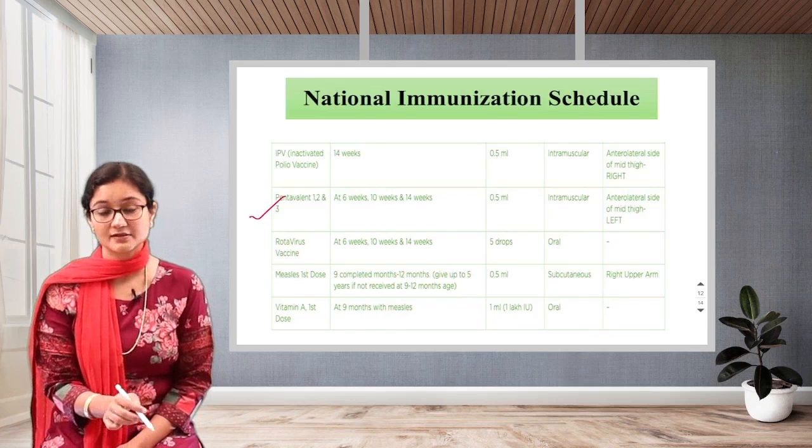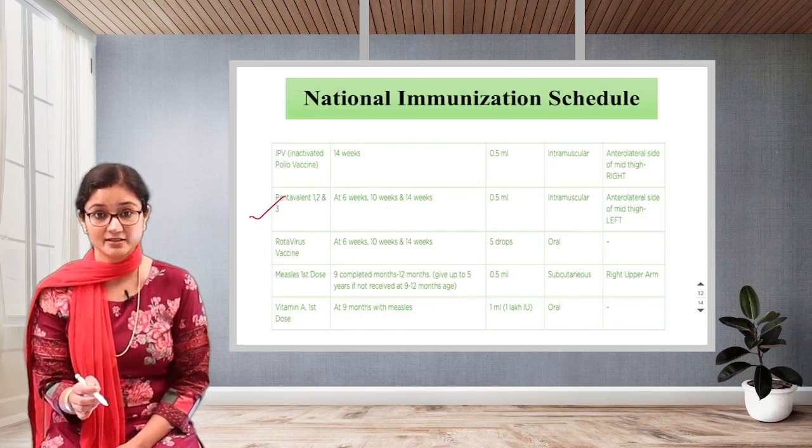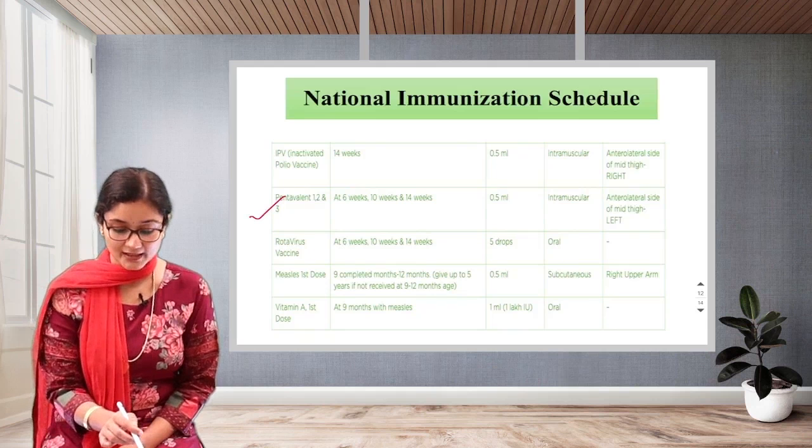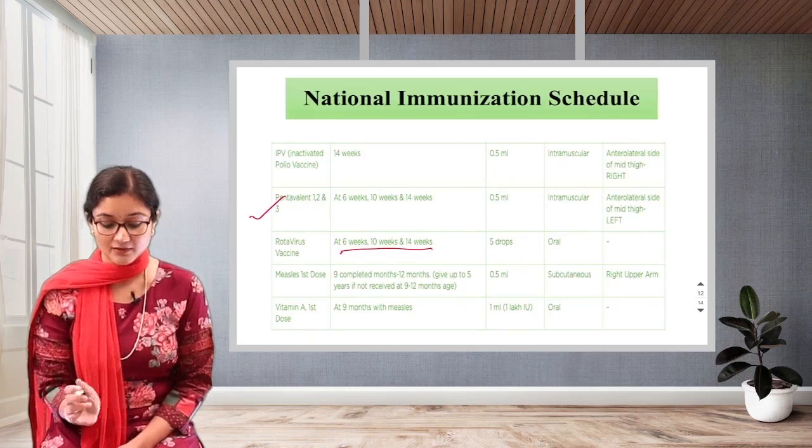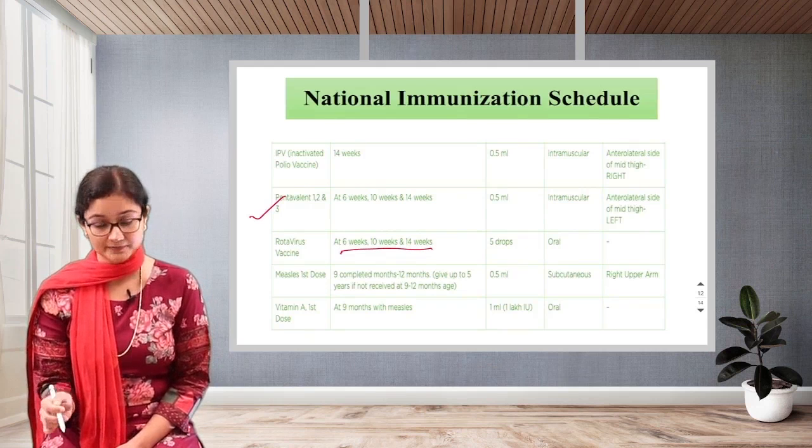Rotavirus vaccine. Now this I said it prevents from the severe diarrhea in the children. Okay, so again the same thing: 6, 10 and 14th weeks, 5 drops given orally.